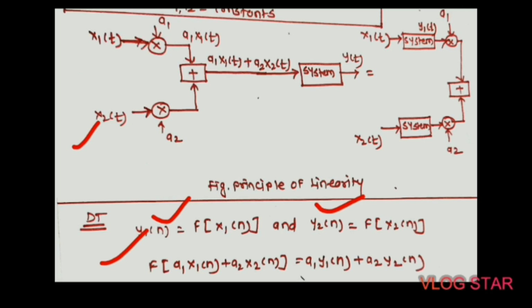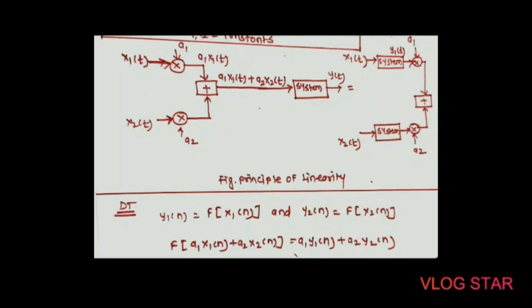Then a discrete time system is called a linear system if it satisfies the following expression: f of a1 x1 of n plus a2 x2 of n is equal to a1 y1 of n plus a2 y2 of n. Here again a1 and a2 are constants.